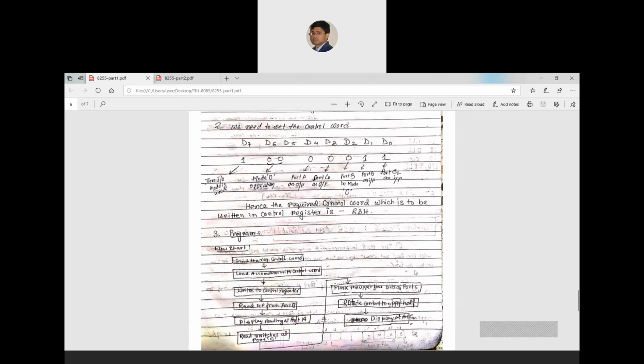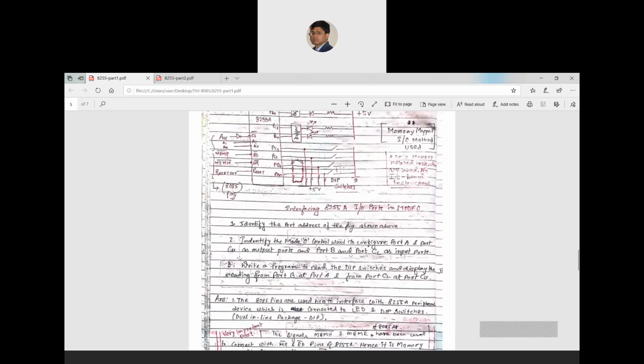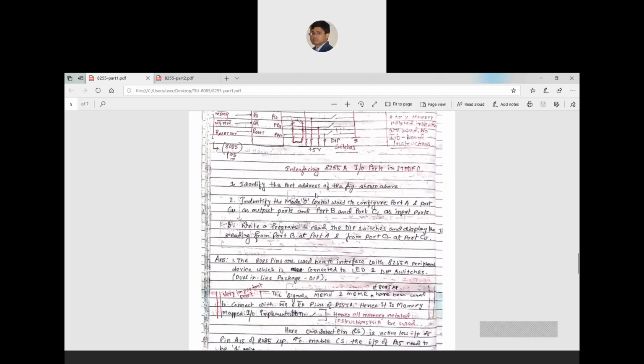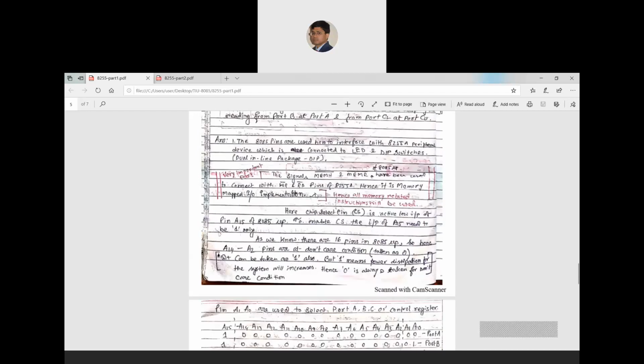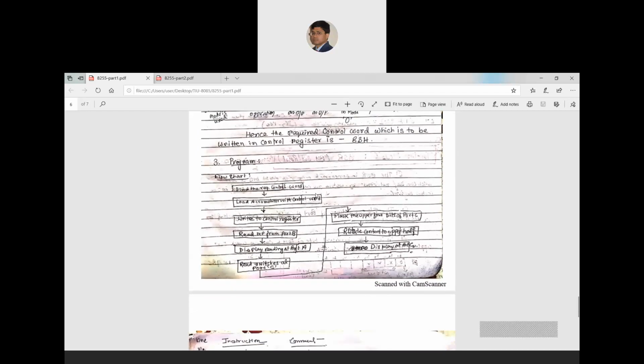Once you mask the upper half, what do you have? You have C lower half. That C lower half you have transferred to the upper half. So that is what I have written. After masking the upper half, you have to transfer the lower half of port C into the upper half. Then you have to display that port C upper.